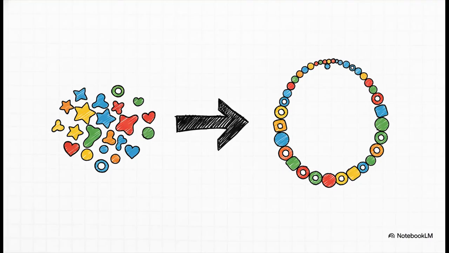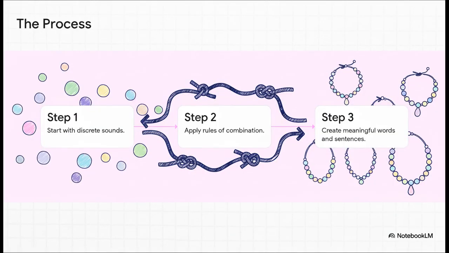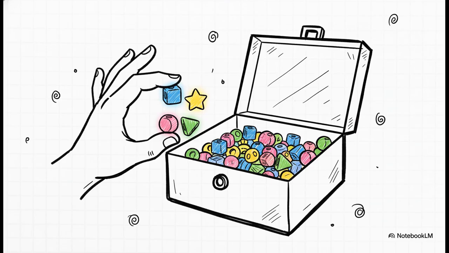See, here's the crucial point. The power doesn't come from the individual sounds. It comes from the rules we use to combine them. The arrangement, the pattern, that's everything. This is where a finite system starts to act, well, infinite. And the process is actually elegantly simple when you break it down. You take your discrete sounds, those are your beads, you apply a system of rules for how they can be arranged, that's your string, and boom, the result is the creation of meaningful words and sentences. Your unique necklace.